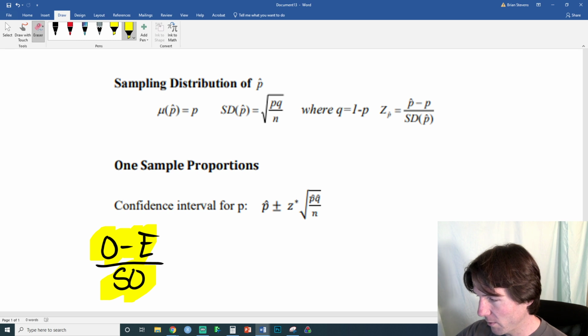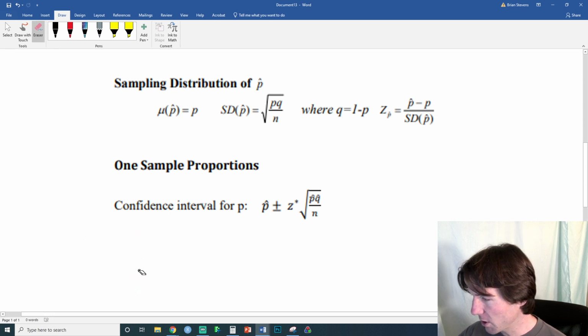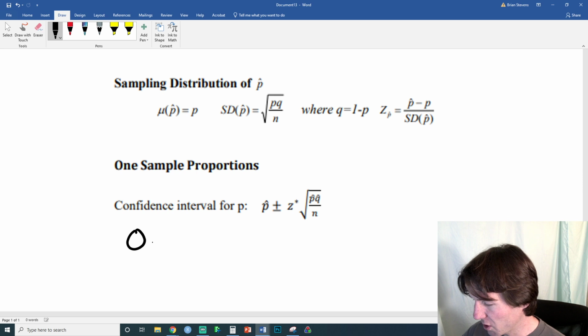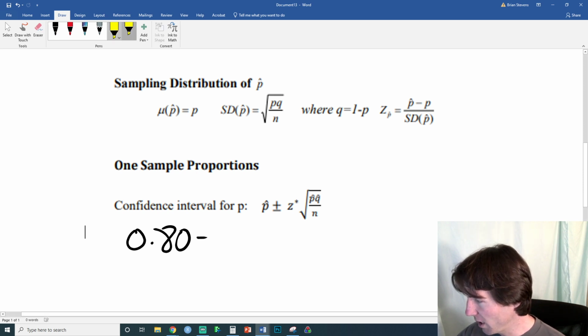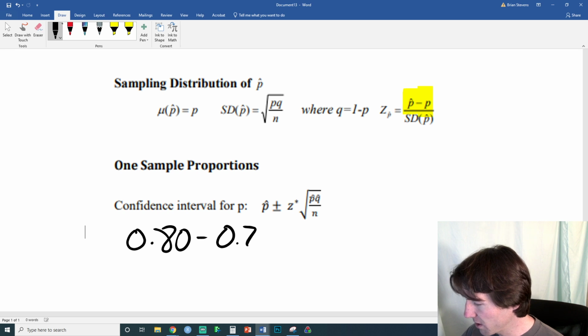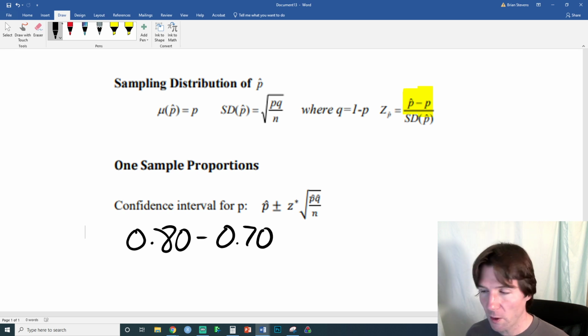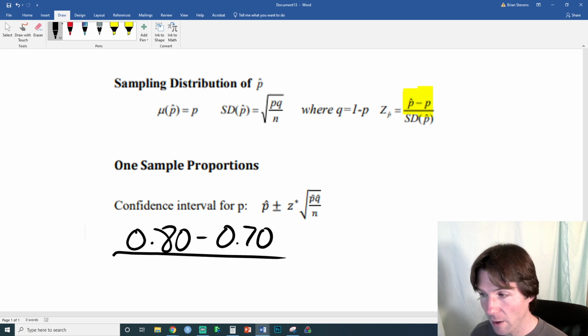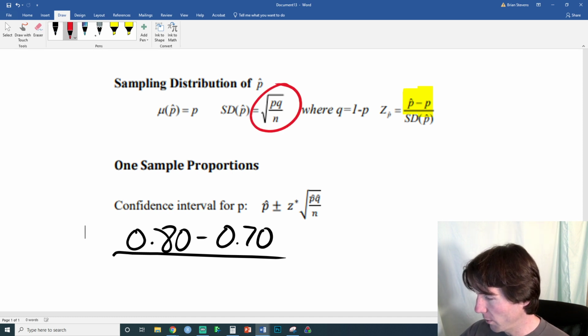So let's think about what we have right here. We need to solve our Taco Bell problem now, because in our sample, just this made-up problem I made up, 80%, you notice that is p hat right here, 80% of my sample liked it, and we expected 70%. So all that's going to get me is the difference right there. That is just how far away those numbers are. So they're 0.1, that's the difference. The z-score is going to be positive. But on the bottom here, now be careful, the bottom you have to use the square root of p times q over n. And I think that's where people make the problem.